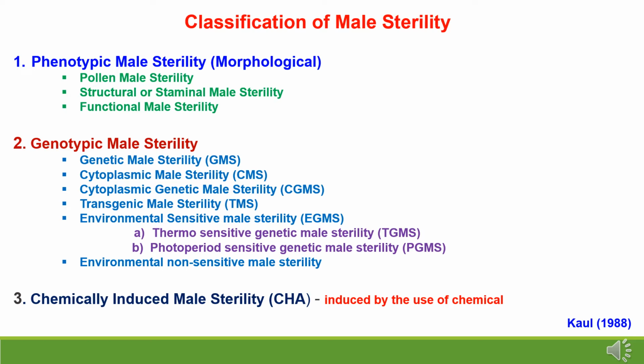Fifth one is environmental sensitive male sterility, which is divided in 2 types: thermosensitive genetic male sterility, and photoperiod sensitive genetic male sterility. And the sixth type of male sterility is environmental non-sensitive male sterility. And the third group of male sterility is chemically induced male sterility, where different types of chemicals are used to create a sterility system.